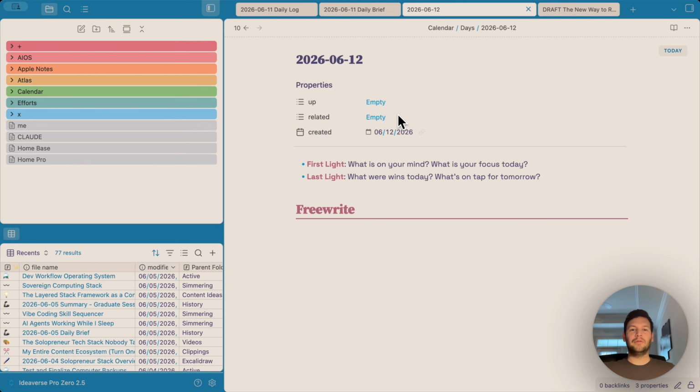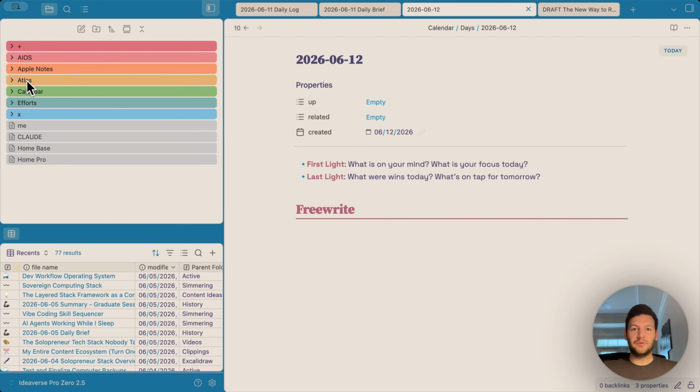Now let's look at how the vault is actually organized. I'm using a framework called ACE, plus one extra folder that I added for AI. So this is what the folder looks like. So we have the plus folder. This is the inbox. Any new note that I create lands here. It's a way for me to quickly capture half-formed thoughts and stuff that I haven't processed yet.